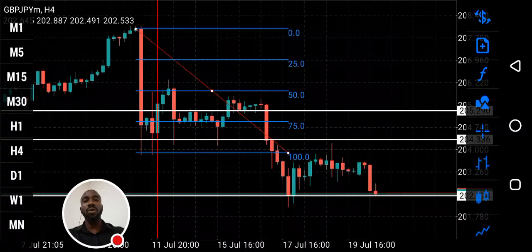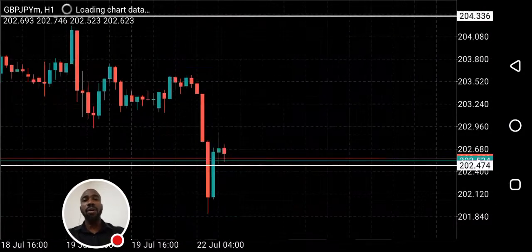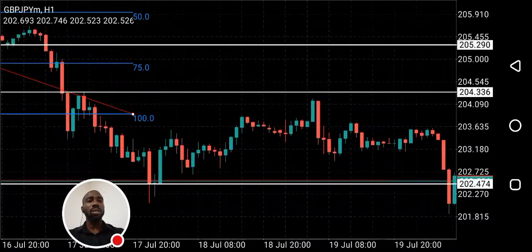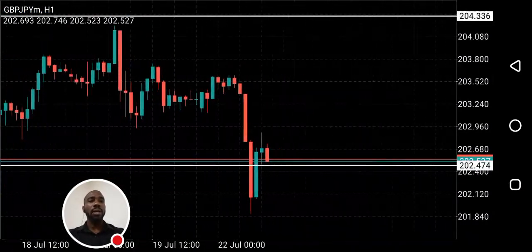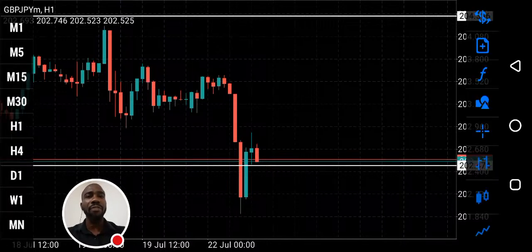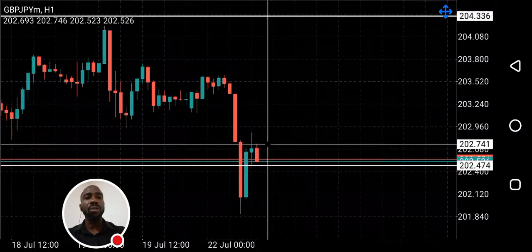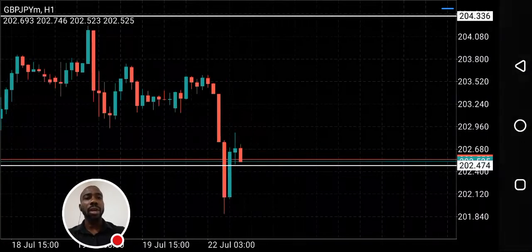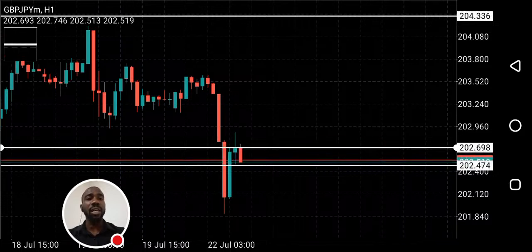Let's see what we have on 1 hour after the close of this candle that looks like a hammer on 4 hour. What pattern do we have on GJ 1 hour? This is not a strong bullish reversal pattern. Now, if the current 1 hour closes bearish, a resistance level will be created.